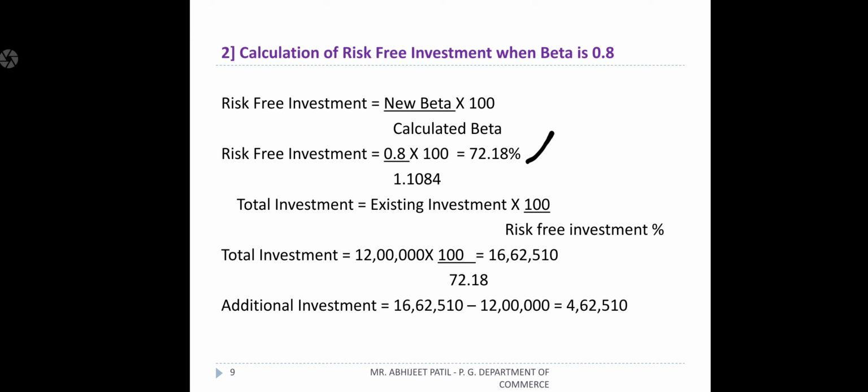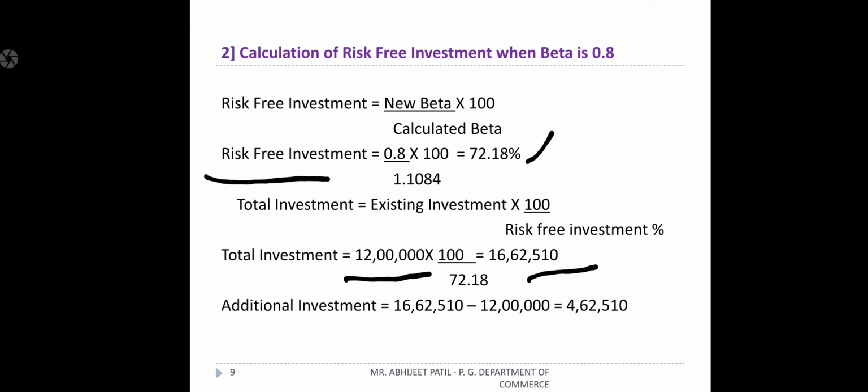The formula is existing investment, 12 lakh, which we already invested, multiplied with 100 and divided by the percentage, 72.18%. Simplifying that, we get total investment 16,62,510. How does it come? 12 lakh multiplied with 100 divided by 72.18. As per the risk-free investment, when we reduce beta, we want to keep risk-free investment at 72.18.